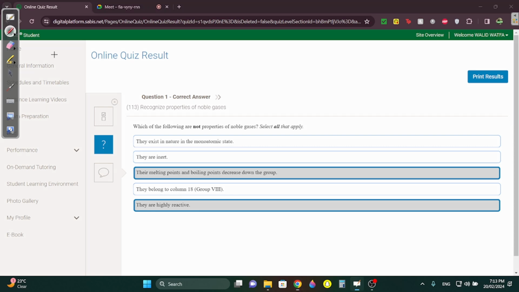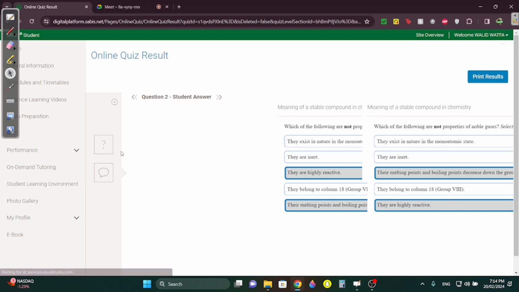Some people put this answer in the exam. They put group 8, I mean, they put column 8, and they put group V. Why you guys put this is because you're used to saying group 8. It's actually column 18, but group 8, but column 18. If they said group 8, that's correct, but they're saying column 18. When they said group V in the periodic table, group V means group 5. So that's definitely wrong. Please, don't get this wrong. Question 2.